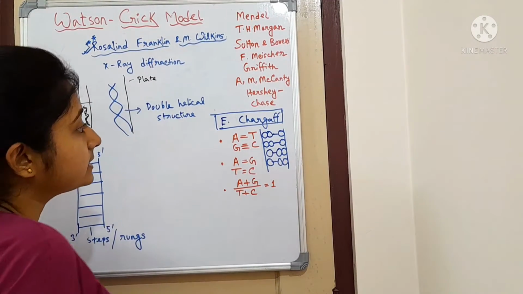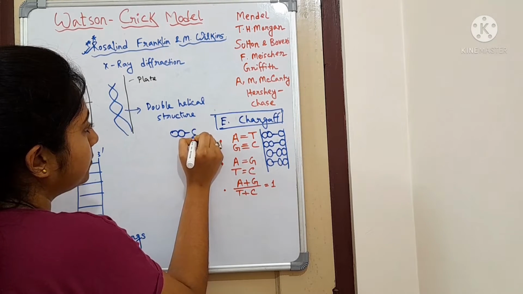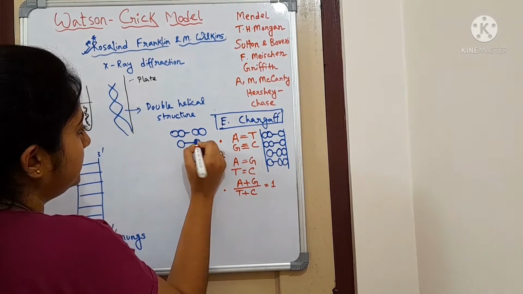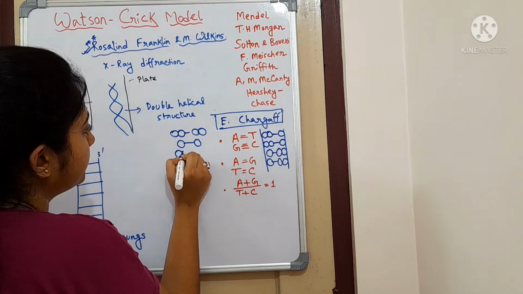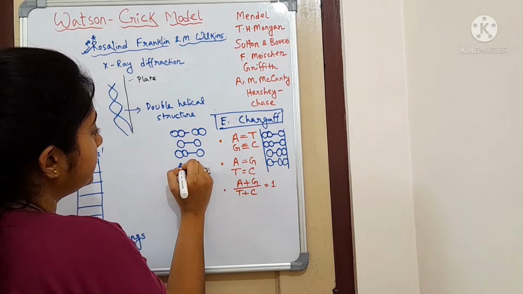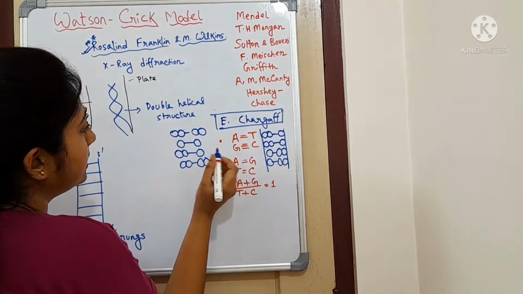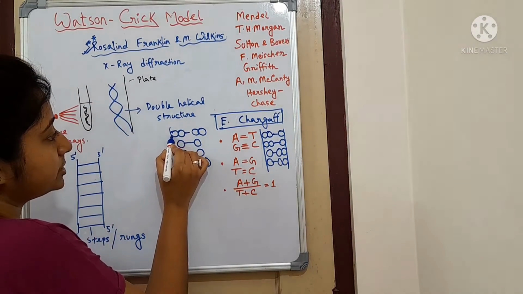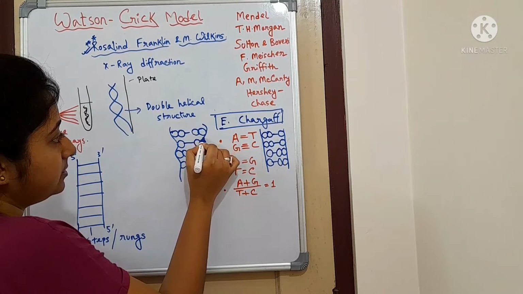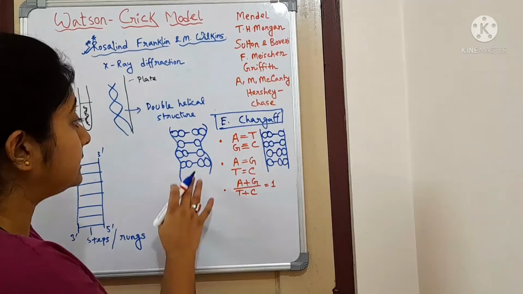But if supposedly adenine was forming a bond with guanine, and cytosine was forming a bond with thymine, or guanine was forming a bond with adenine, in all of these cases you can see there is no consistency. We would get this kind of structure. But this is not true.